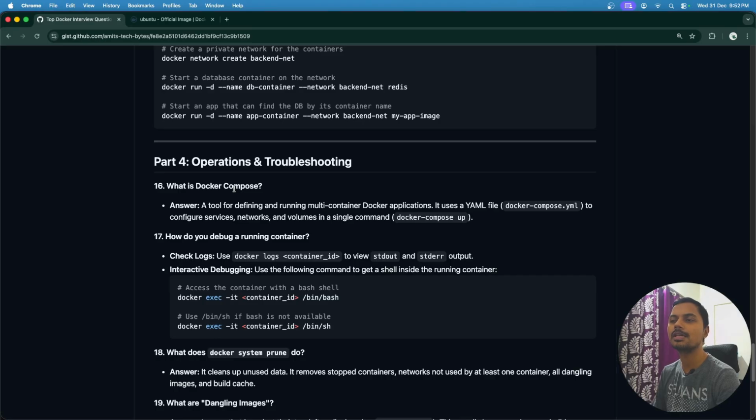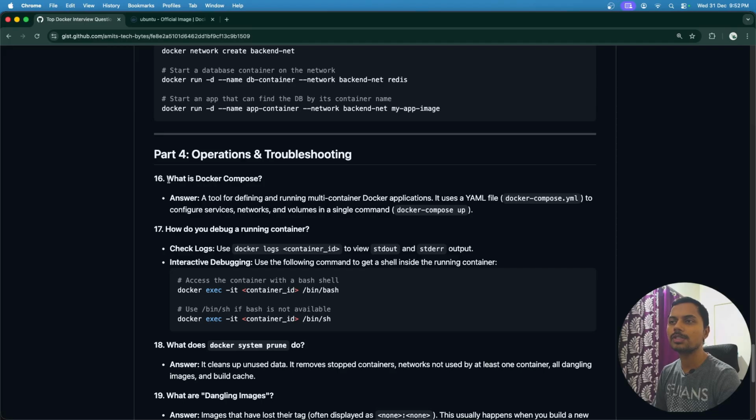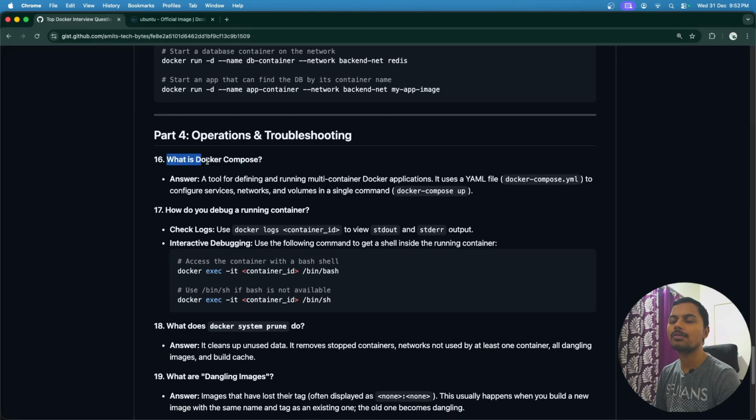Otherwise that microservice would not work properly. So the first question in this section is, what is Docker Compose? For this purpose only, as I explained, a microservice application with a lot of services, in that case Docker Compose is very useful. It is a tool for defining and running multi-container Docker applications.